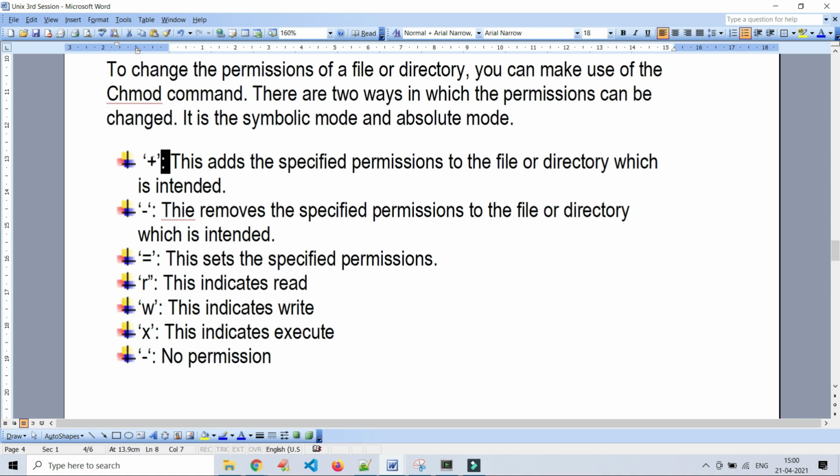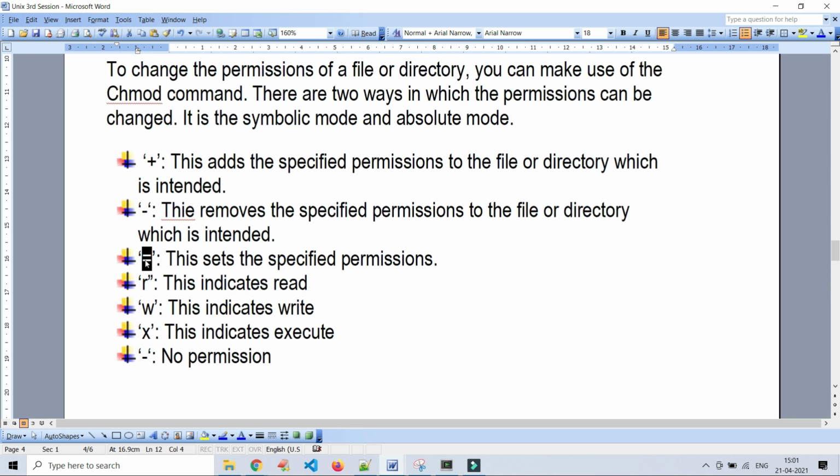If you want to add some permission to a file or directory, you have to use plus. This plus symbol adds the specified permission to the file or directory which is intended. In the same way, if you want to revoke or remove a specific permission from a specific group or user or others, we have to use minus, or hyphen.